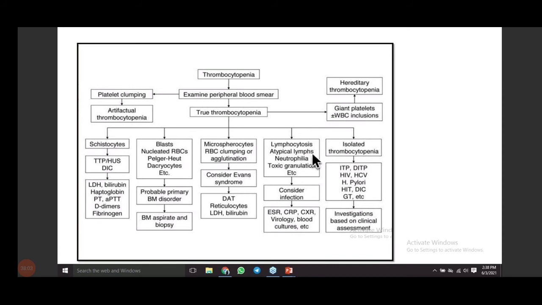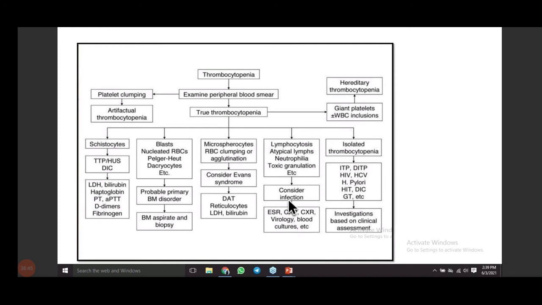Okay, coming to the next type, that is lymphocytosis, atypical lymphocytes, neutrophilia, toxic granulation, etc. Then you have to think of infection: lymphocytosis is seen in viral disease, neutrophilia in bacterial disease and sepsis, and toxic granulation in neutrophils is seen when the patient is in sepsis, right? So you think, okay, this can be infection, and you get the other markers of infection or inflammation done, that is chest X-ray, CRP, ESR. We will get virology done to see whether the patient has any viral infection, and if you are thinking of sepsis, blood culture.